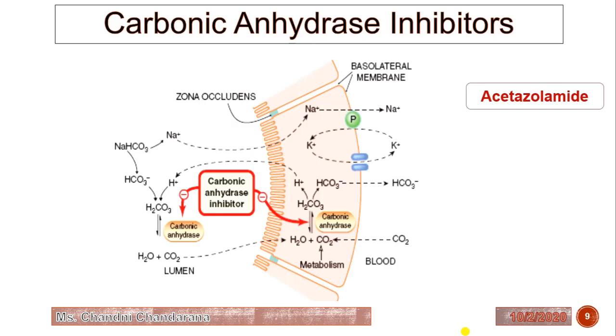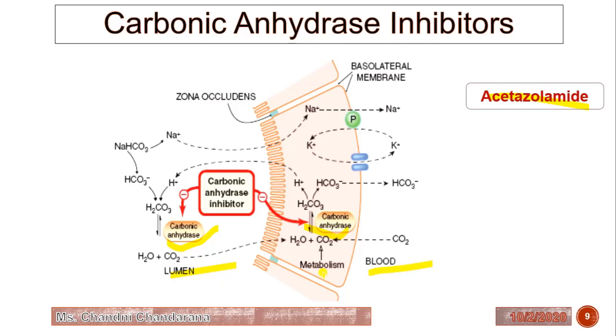Now we will see the third one, that is carbonic anhydrase inhibitors. An example of a carbonic anhydrase inhibitor is acetazolamide. Now what happens over here? These are the carbonic anhydrase inhibitors. So here these are the cells, this is the lumen and this is the blood.